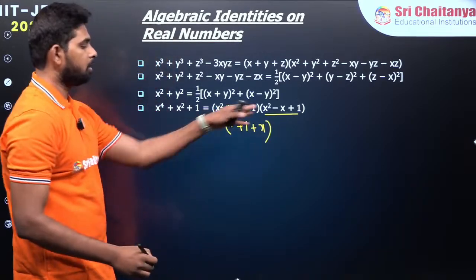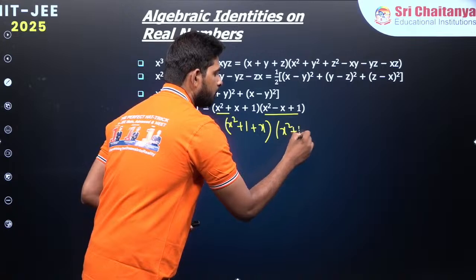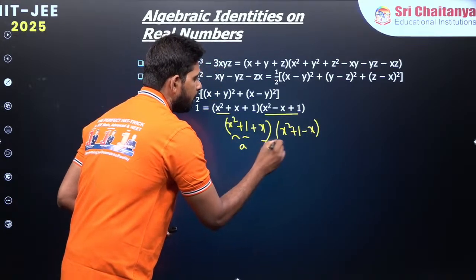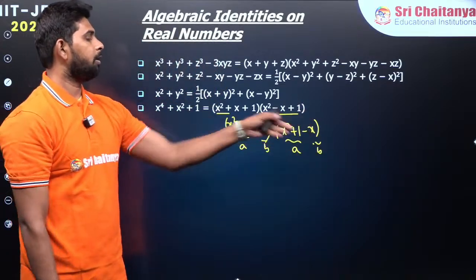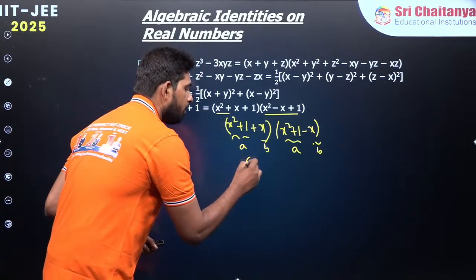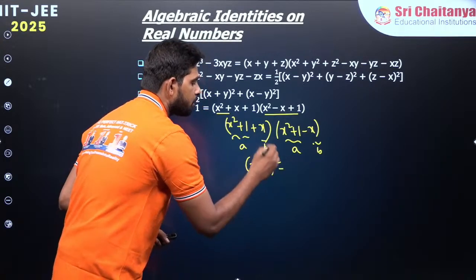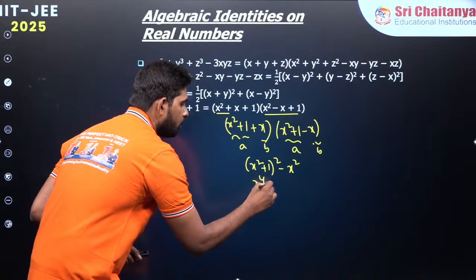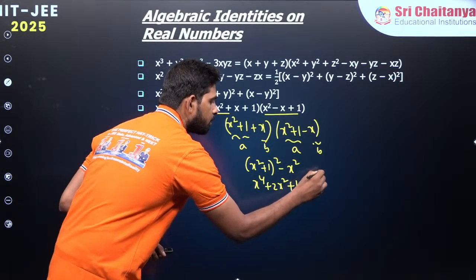I am just separating these two terms, and here also same way, x square plus 1 minus x there, and this one I am taking as a, this one over here b, this one over here a, this one over here is b. A plus b into a minus b formula, which is going to be x square plus 1 whole square minus x square, that is b square, which is going to be x power 4 plus 2x square plus 1 minus x square.